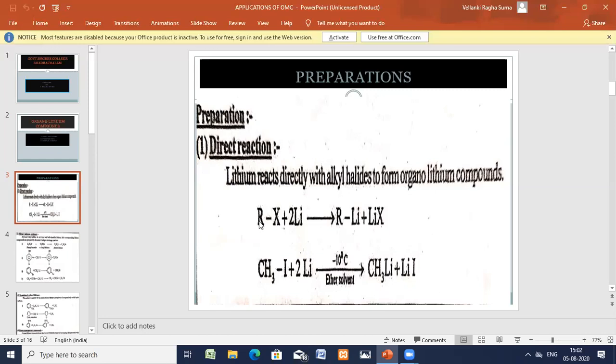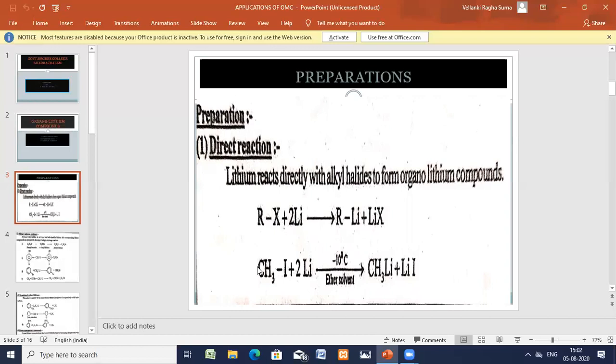From the alkanes, once you remove one hydrogen, you get the alkyl group, represented by R. So RX is alkyl halide, and X is the halogen, the seventh group elements generally represented by X. On reaction with lithium metal, exchange takes place: lithium is exchanged with the halogen, thereby alkyl lithium is formed. Lithium directly bonded to the alkyl group is the organolithium compound. Lithium halide is also formed, as one lithium is exchanged in place of the X.